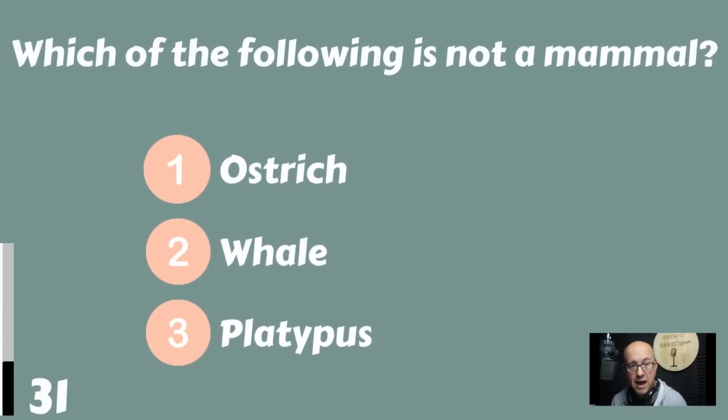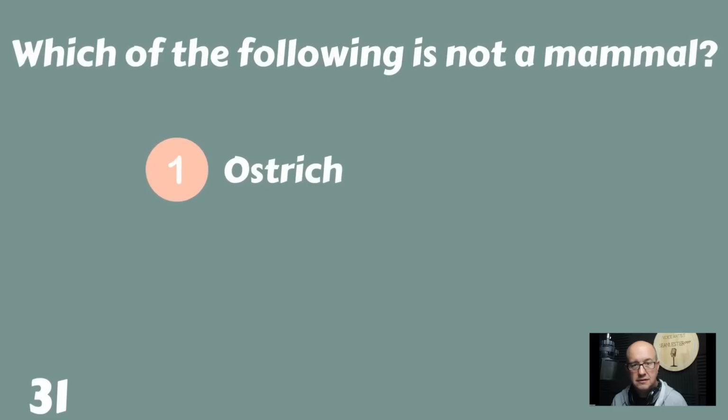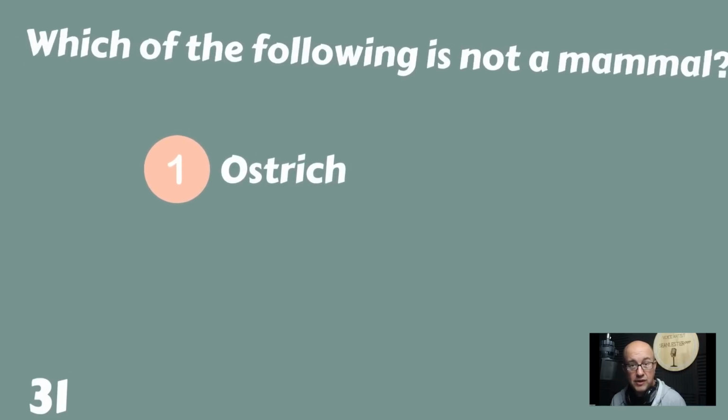Which of the following is not a mammal? Is an ostrich a mammal? Is a whale a mammal? Is a platypus a mammal? All but the ostrich is a mammal.